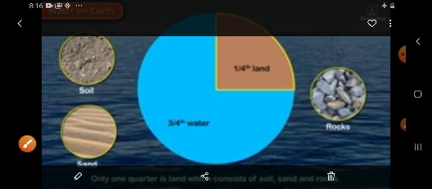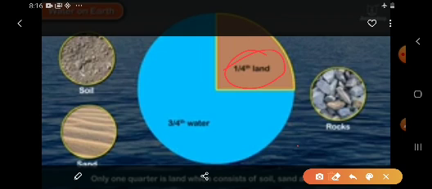This land is made up of rocks, soil and sand.